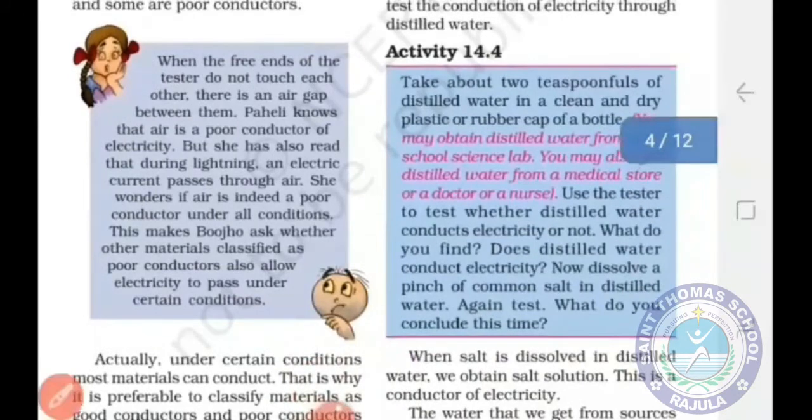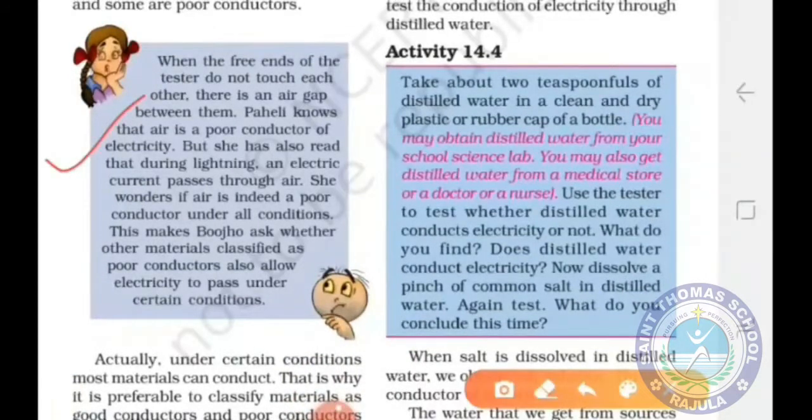Now let us see this box. As we know, air is a poor conductor of electricity, but during lightning, an electric current can pass through air. This is possible in a special condition. In the same manner, the materials classified as poor conductors also allow electricity to pass under certain conditions.